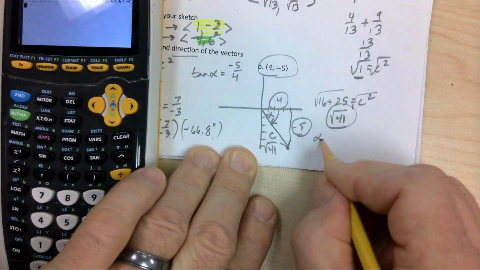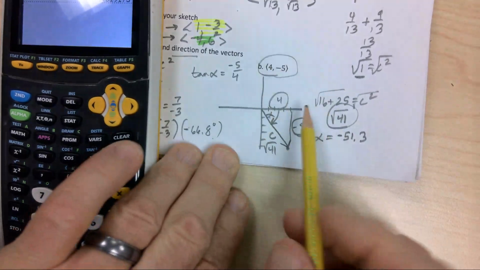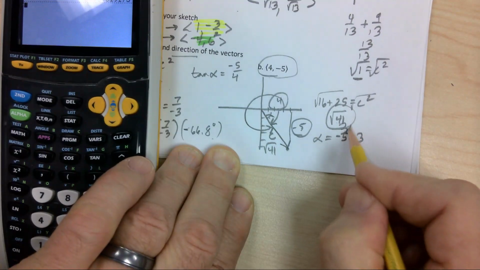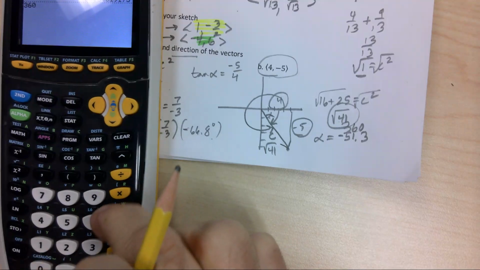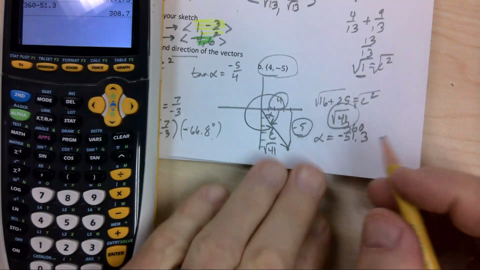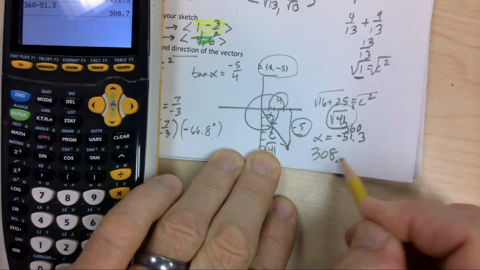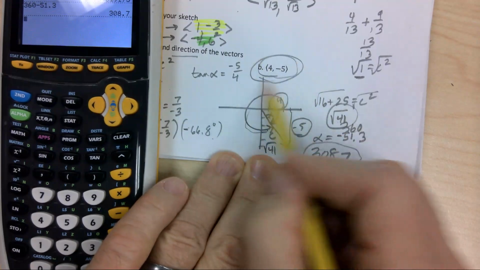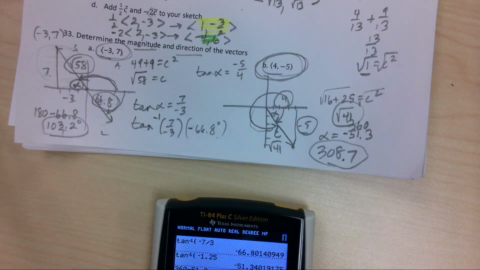So little fishy is negative 51.3, but when they want the direction, they're actually asking for this. So we have to go 360 minus that. So 360 minus 51.3, 308.7. So the direction angle is 308.7. That's how far you had to spin the spinner to create this. Done for now.